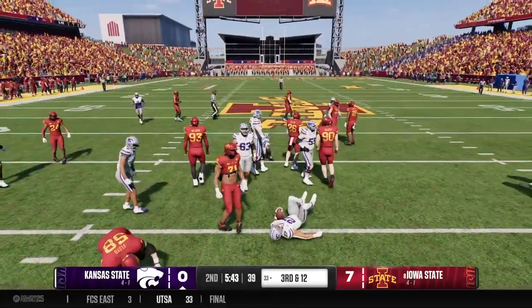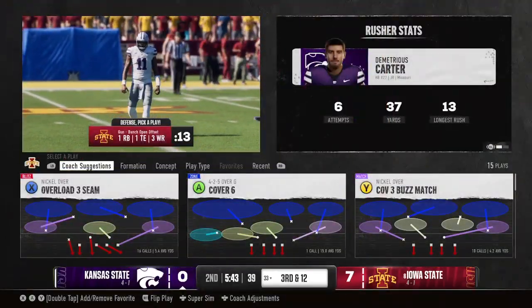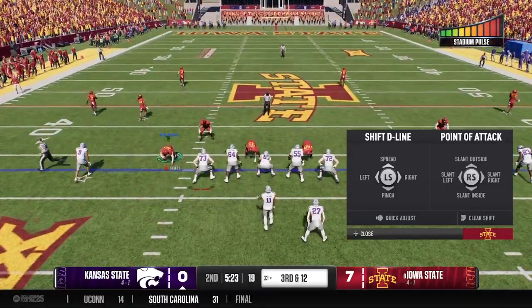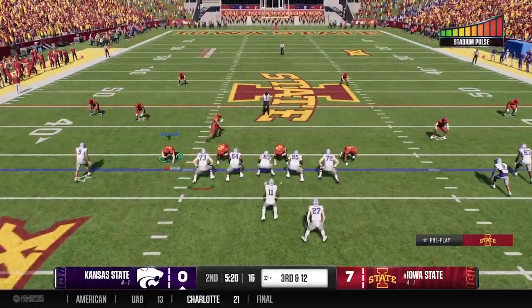Pushes ahead for a couple. They'll mark it at the 33. All right, well, the offense here, they're trying to get this run game established. They obviously don't break off a long run there, but they're just trying to find their footing at this point.